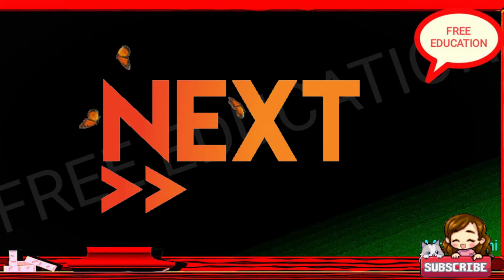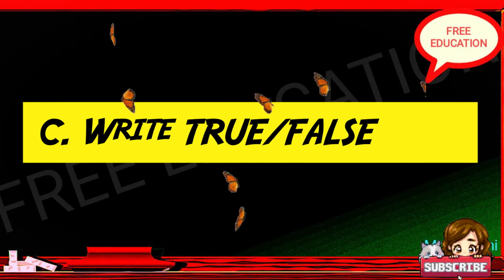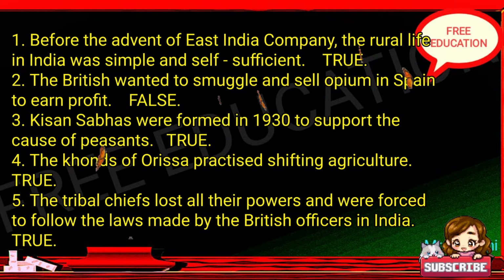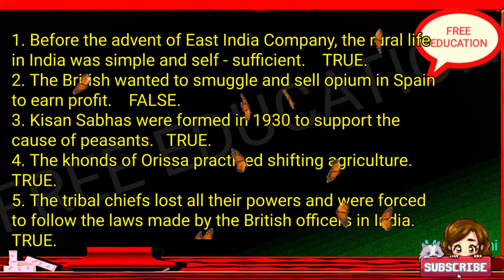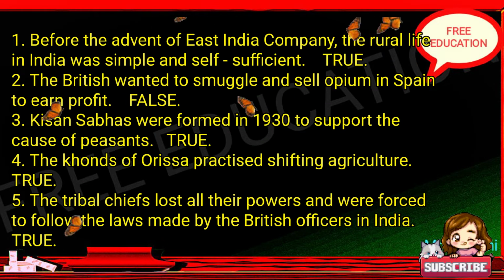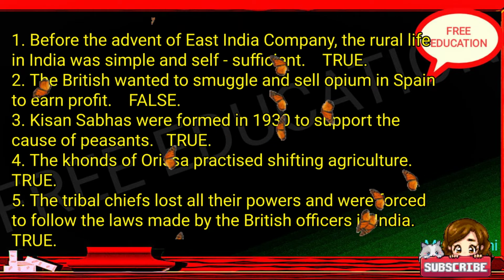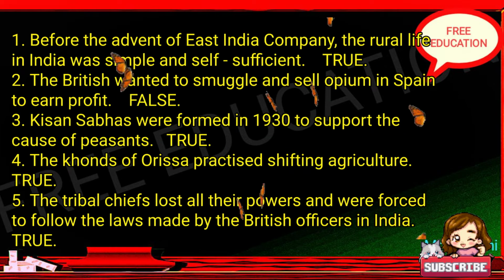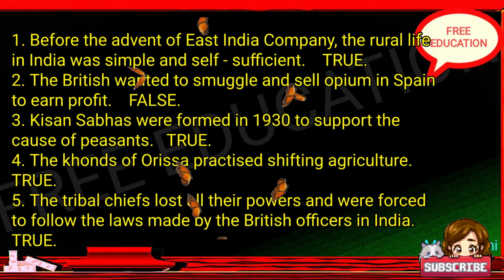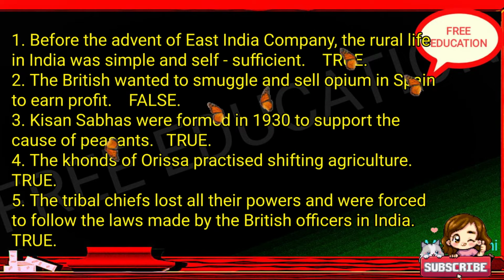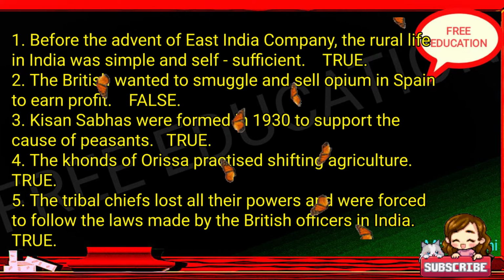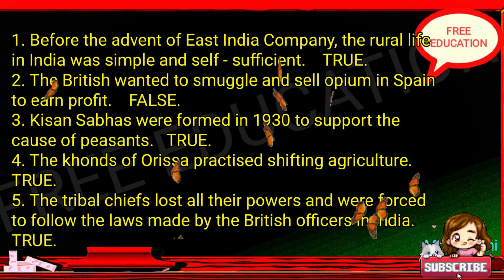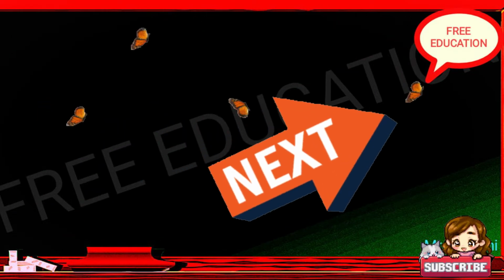Next question is C. Write true or false for the following statements. 1. Before the advent of East India Company, the rural life in India was simple and self-sufficient. True. 2. The British wanted to smuggle and sell opium in Spain to earn profit. False. 3. Kisan Sabhas were formed in 1930 to support the cause of peasants. True. 4. The Khons of Orissa practiced shifting agriculture. True. 5. The tribal chiefs lost all their powers and were forced to follow the laws made by the British officers in India. True.